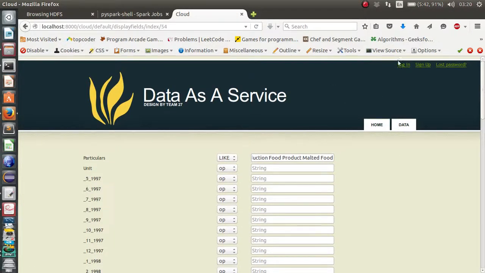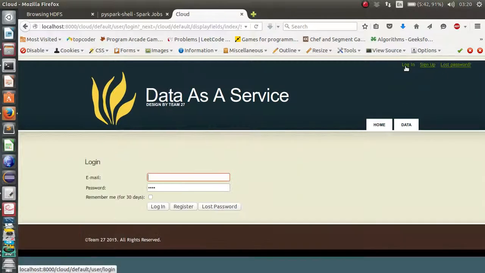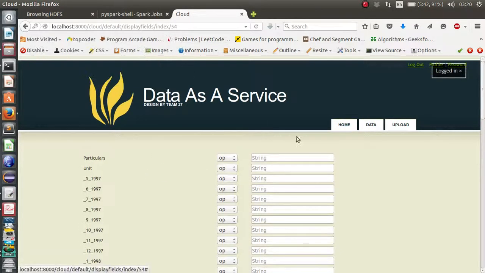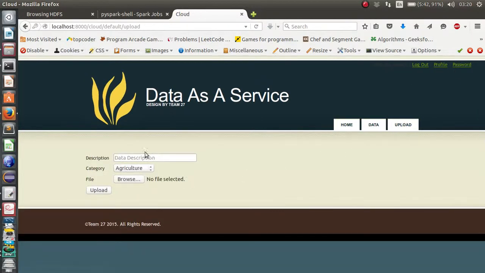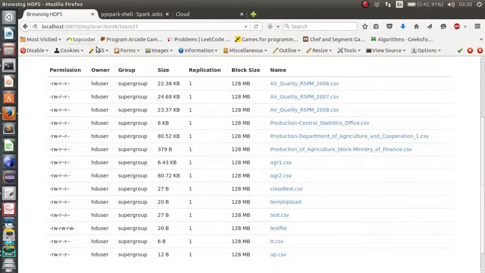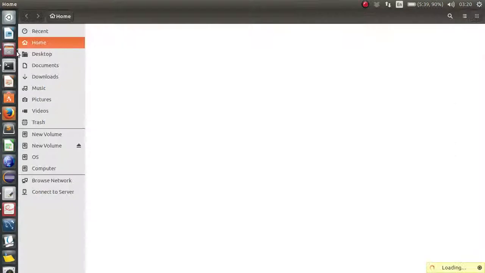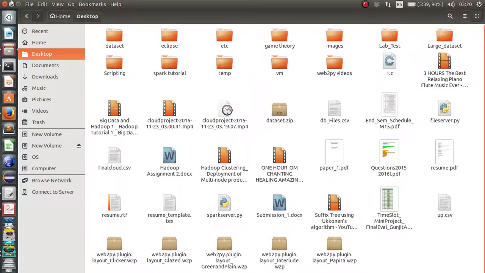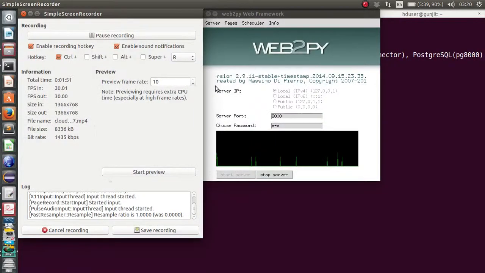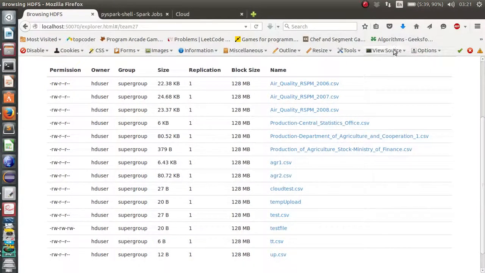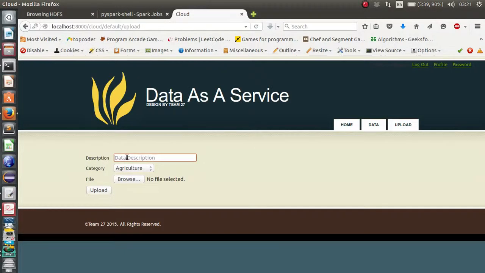As we can see, we have done the download part without logging in. To upload, we need to log in. So first we log in. So here we are with upload. Now we upload one file. As you can see in our Hadoop cluster, there is no such file yet. We are going to upload one file. Let's take one file from the cloud, named final.